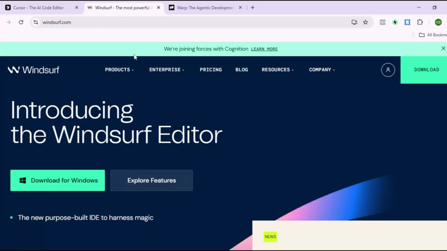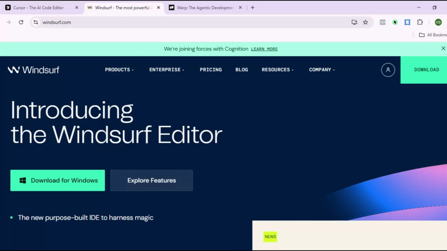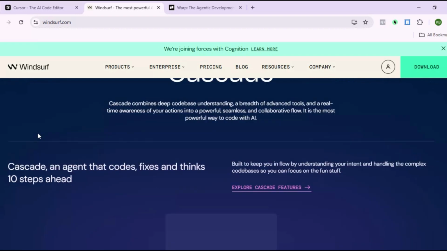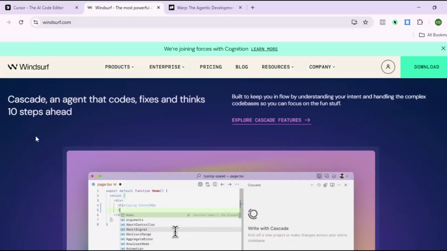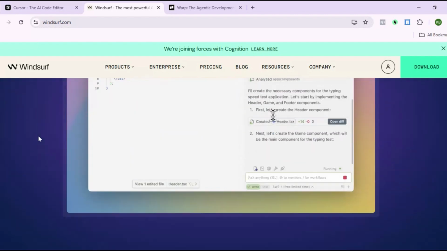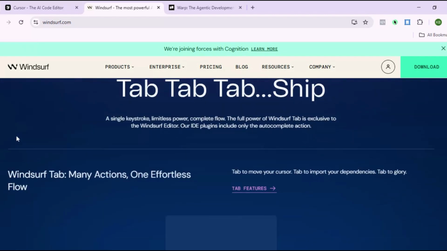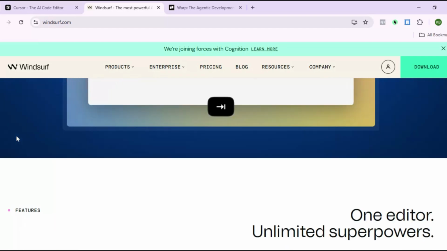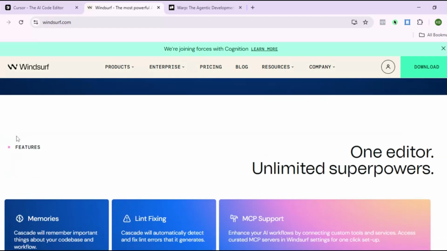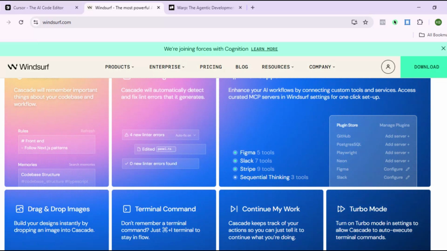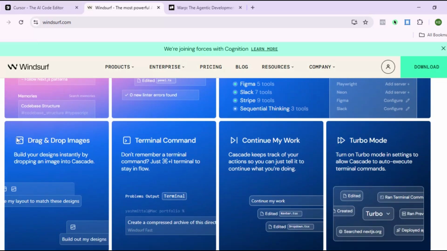Windsurf, on the other hand, brings a more proactive approach to coding. It's built on Visual Studio Code and offers AI-driven auto-completion and bug fixes. But what sets it apart is the autonomous development. You give it high-level tasks like build a blog app with user login and it will handle the structure, write the code, and even connect the parts. It's ideal for quick prototyping and building MVPs, especially if you want something that can take more initiative and handle larger chunks of code quickly.